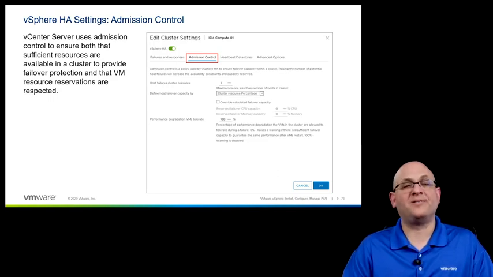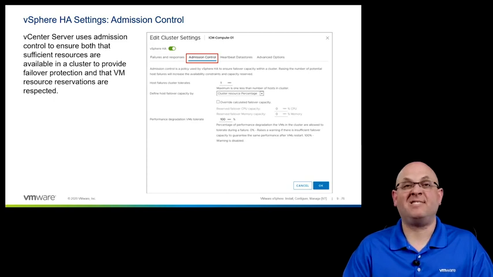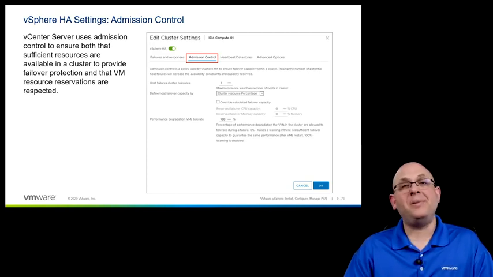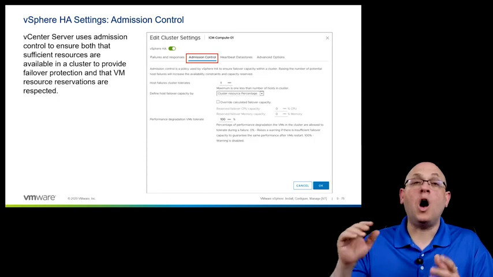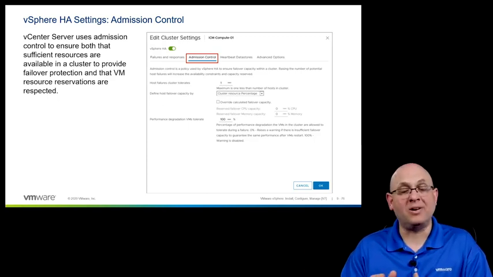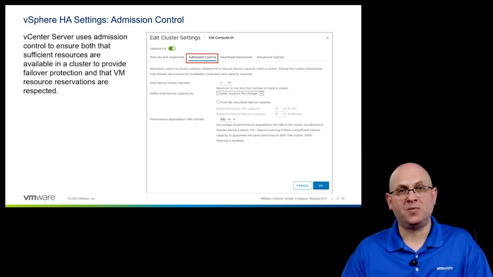We remember that reservations are guarantees of capacity. If a VM has a reservation for memory that says 64 gigs of RAM, that has to be guaranteed to the VM. That means we have to be able to find an ESXi host with enough non-reserved, or unreserved, capacity to meet that 64 gig guarantee, or the VM won't be able to be restarted.